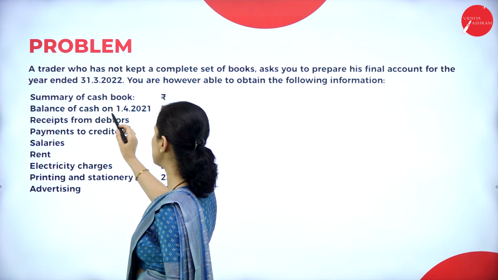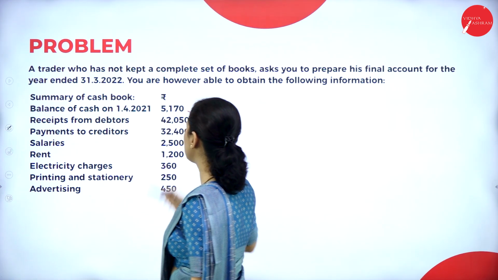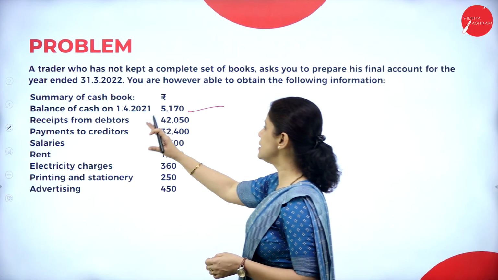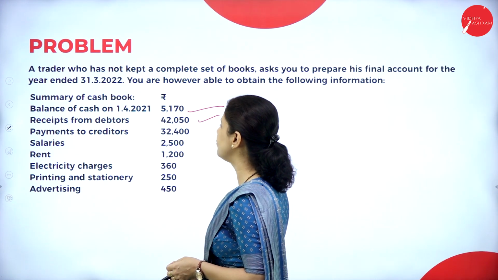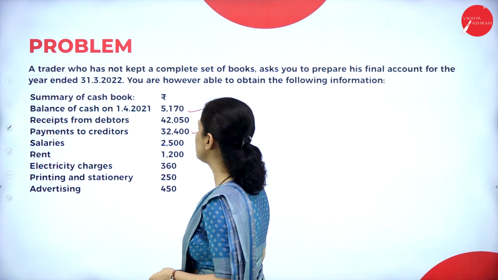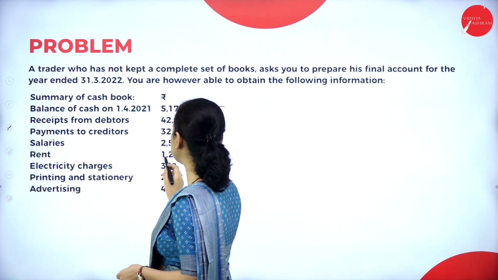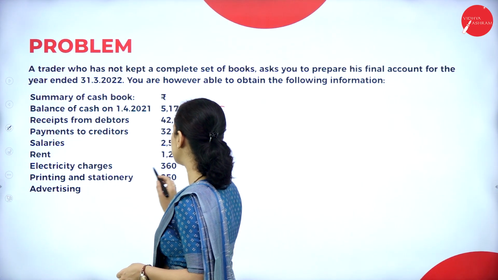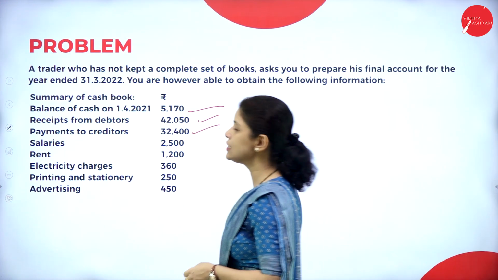That is balance of cash on 1/4/2021. That is the opening balance of the cash book, that is 5,170. Receipts from debtors 42,050. Payment to creditors 32,400. Salaries 2,500. Rent 1,200. Electricity charges 360. Printing and stationery 250. Advertising is 450.